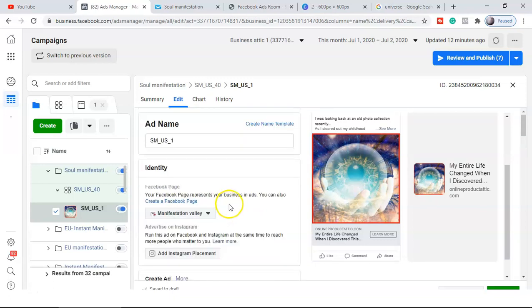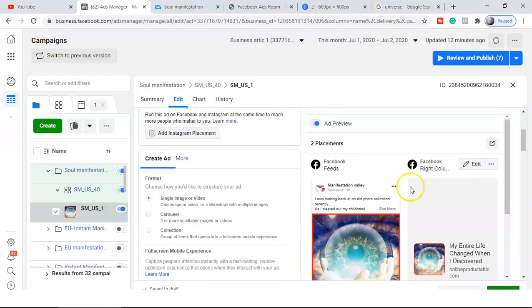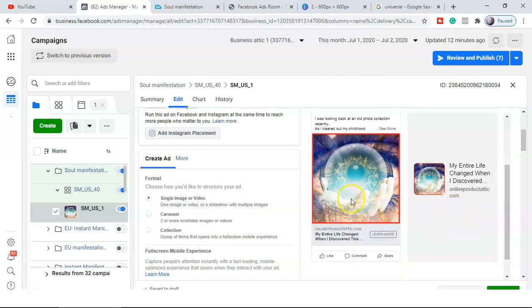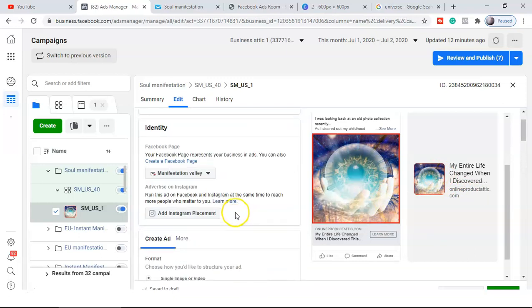So this is the ad which we are ready with. You can also see the preview over here. Now guys, we have selected only two placements, one in the feed, another in the column. So it will look like this, something attention grabbing here. Hope you got some learning from here, guys.